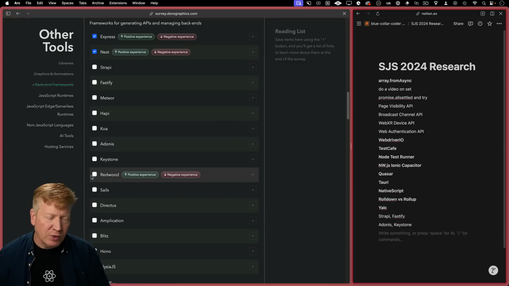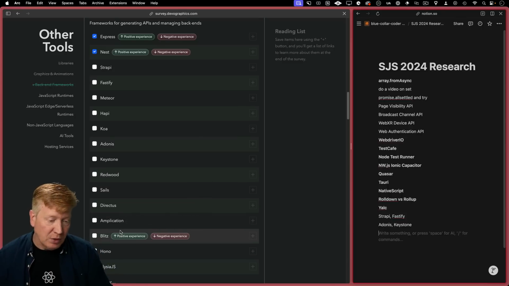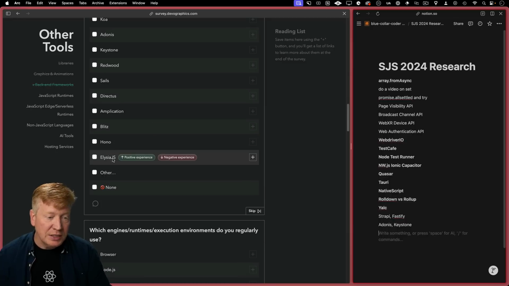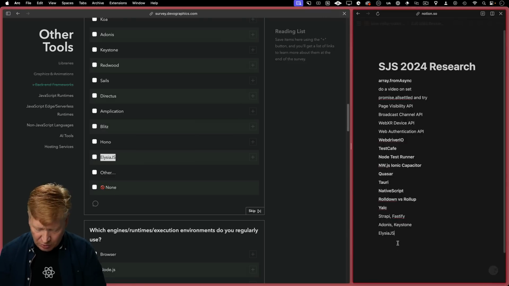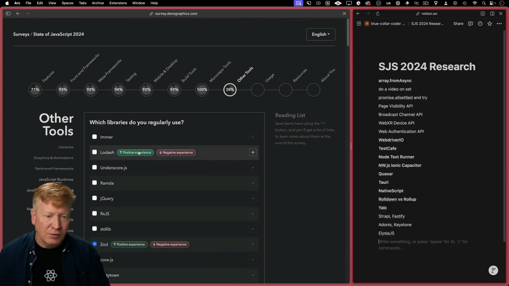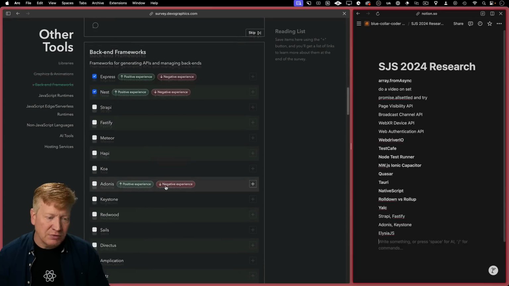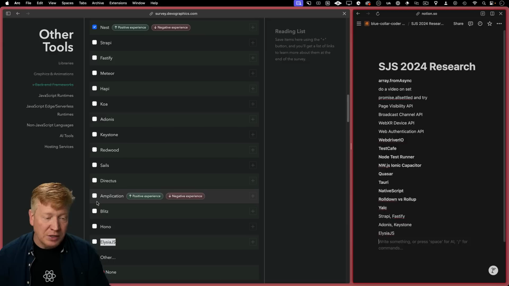Redwood. Why is Redwood here? If Redwood's here, why it should be over like the meta framework stuff. That's really sad. Like it should be up there with like the meta frameworks. Okay. Keeping on, Elysia JS. This was cool. I really liked Elysia JS. Okay. Let me know if I'm not stuck on the regularly use here, because man, I would love to plug some of these frameworks. Like I would definitely go for Hono, Elysia.